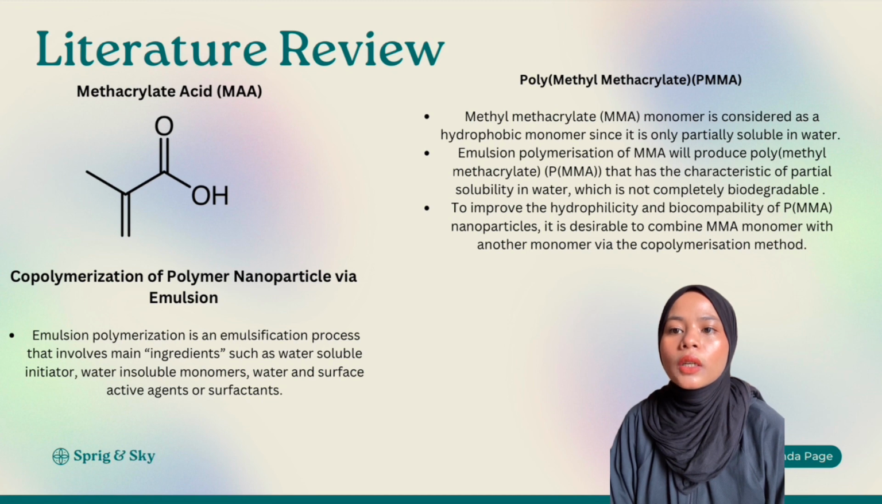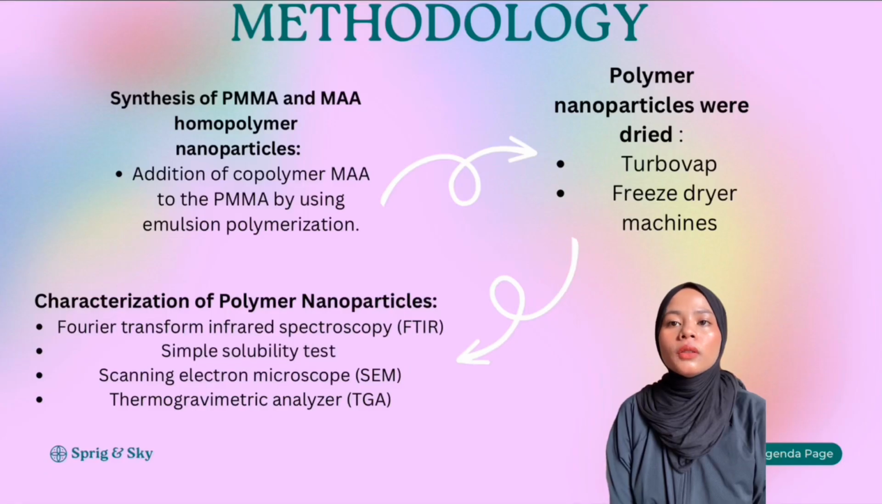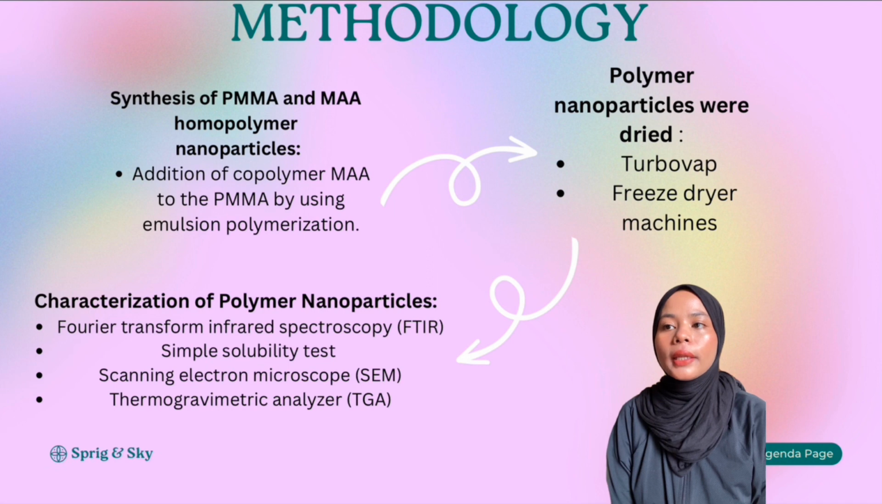The method for copolymerization of polymer nanoparticles is via emulsion. Emulsion polymerization is an emulsification process that involves many ingredients such as water-soluble initiator, water-insoluble monomer, water, and surface active agents or surfactants. For the methodology of this project, it contains the synthesis of PMMA and MAA homopolymer nanoparticles.